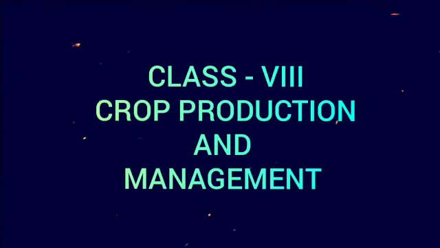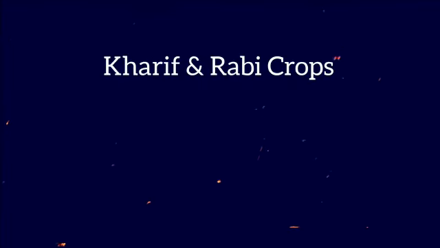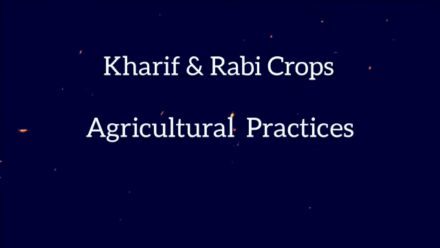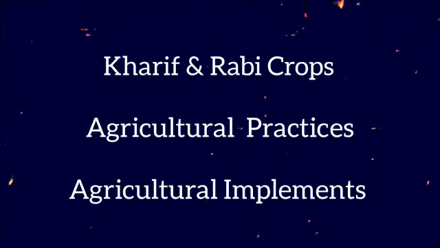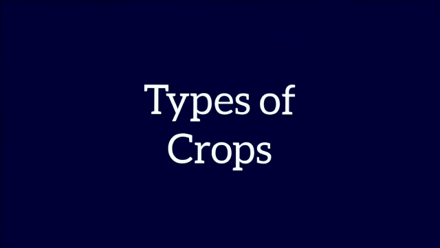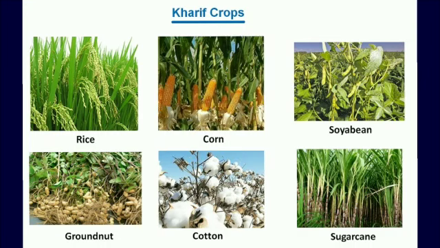In this, we are going to cover Kharif and Rabi crops, agricultural practices, and agricultural implements. Crops are categorized as Kharif and Rabi crops based on the season in which they grow. Kharif crops are grown during the months from June to October. These depend on monsoon. For example, rice, corn, soya bean, etc.